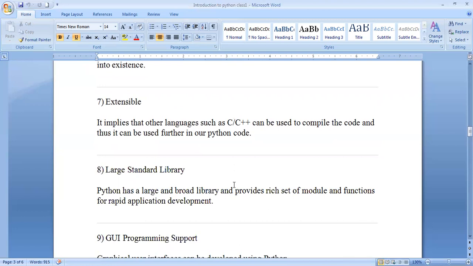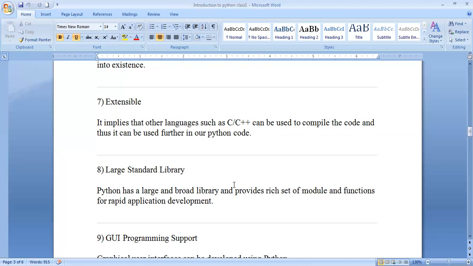And a large standard library. Python supports a large standard library because whenever any program is developed, it takes reference from the library functions, because in the library a number of modules and functions are there, and some applications will be developed for the program. Python has a large and broad library, and it provides a rich set of modules and functions. Very large programs are there. What will you do? You cannot understand them. So for this reason, you divide that program into sub-modules and also functions.